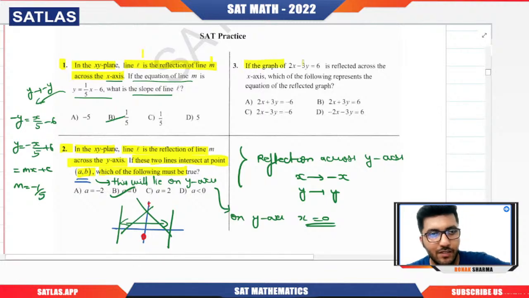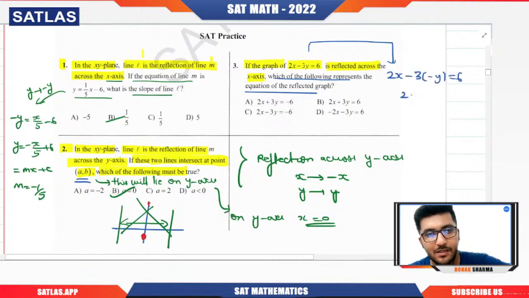If the graph of 2x minus 3y equals 6 is reflected across the x-axis, the moment you read about the reflection about the x-axis, what should come to your mind? Negation of y, x will remain the same. Which of the following represents it? So what will happen? 2x minus 3 times minus y equals 6. 2x plus 3y equals 6.